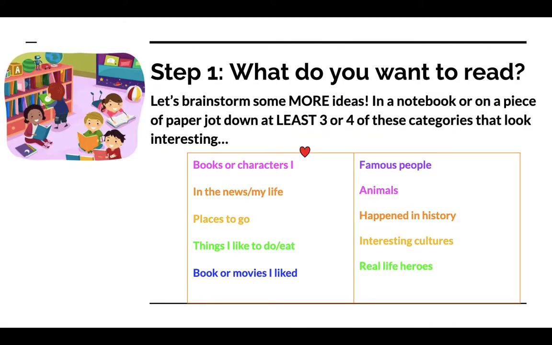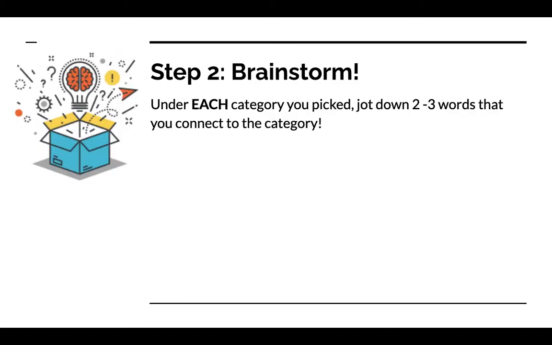Next step. If you're still kind of stuck, this can help you to come up with some ideas. So you can pick some of these topics here, and it can help you to brainstorm. So I would just choose 3 or 4 of these categories that look kind of interesting to you. And then from there, we're going to do the next step, where we're going to brainstorm. So under each category that you picked from the previous slide, you want to jot down 2 or 3 words that connect to that category.